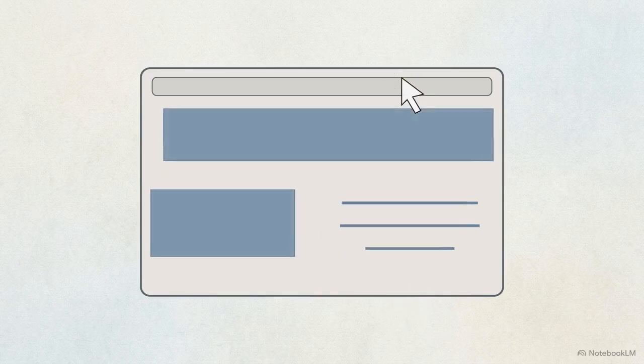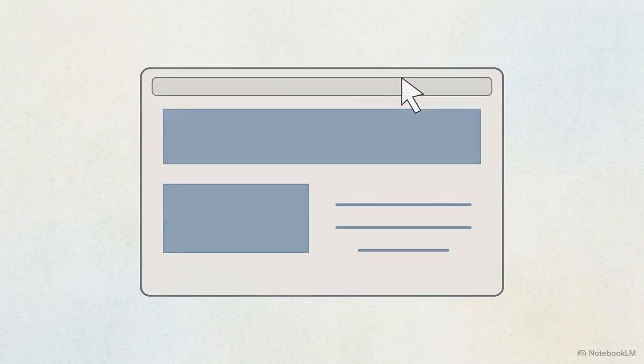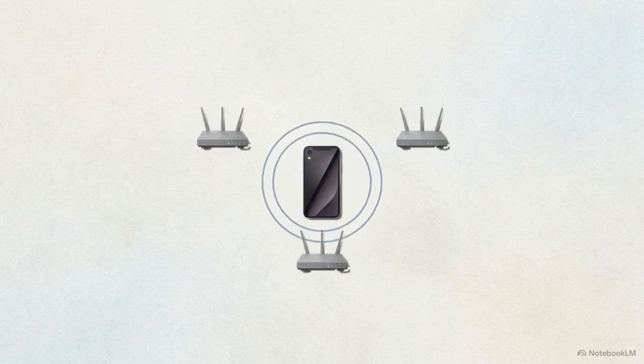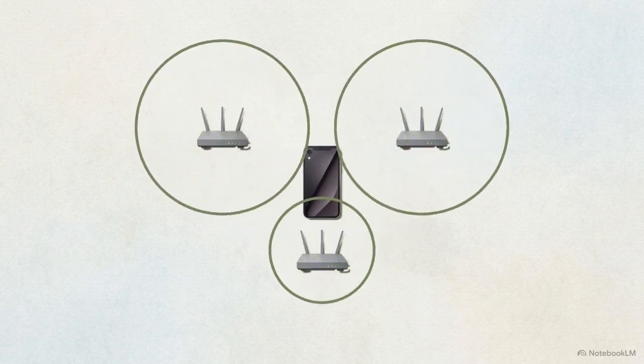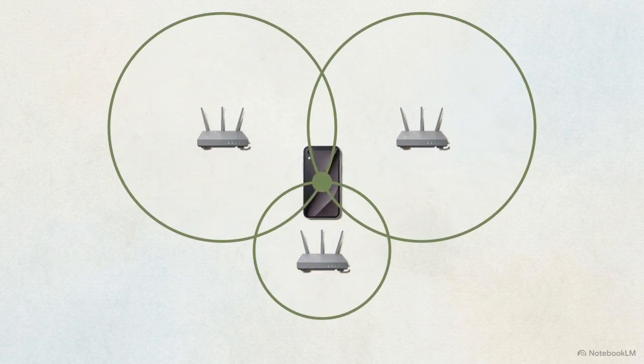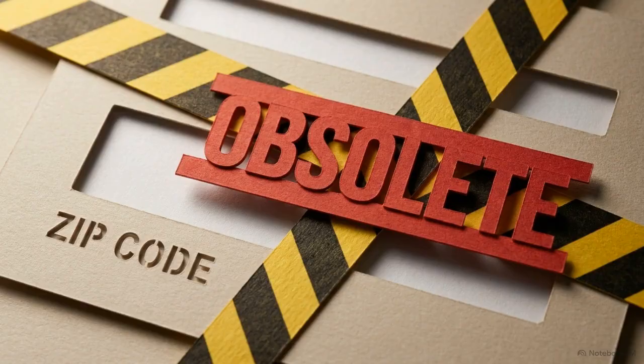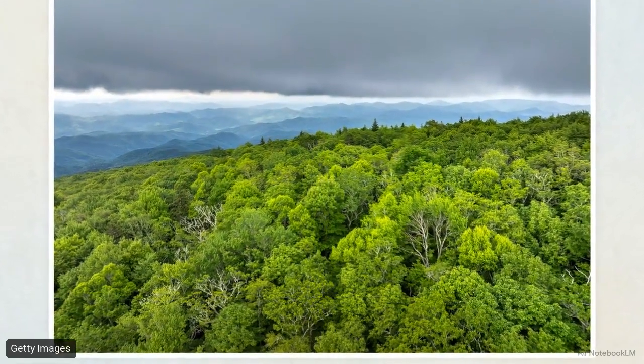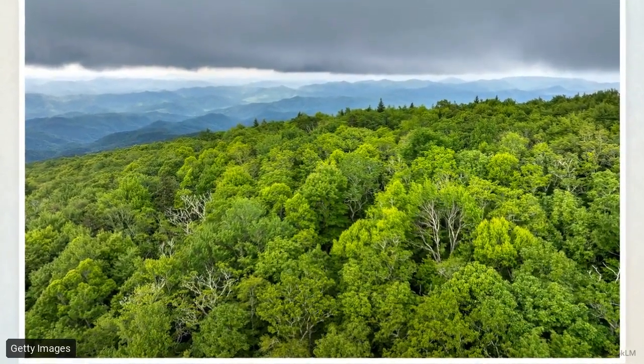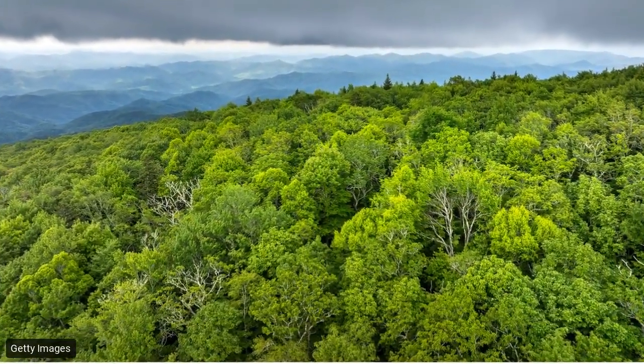To prevent this abandonment, modern platforms dynamically reconfigure their interfaces the moment a URL is clicked. By identifying your device's IP address or triangulating nearby Wi-Fi networks, a website can pinpoint your city or even your specific neighborhood in the time it takes to load a header. Platforms no longer wait for you to provide your zip code. They proactively investigate your surroundings to ensure the tool they present is relevant before you even see the first image.